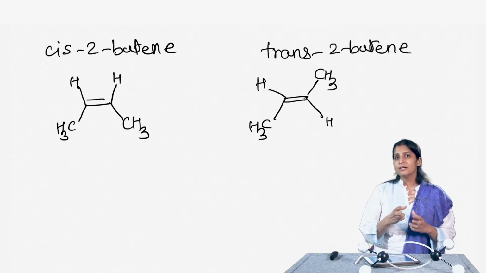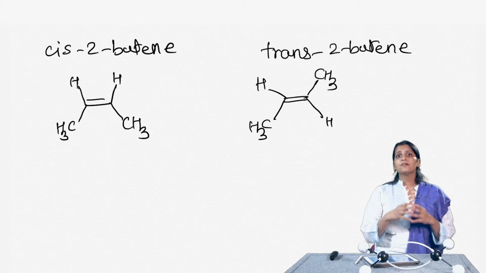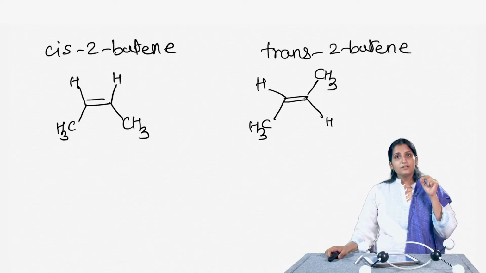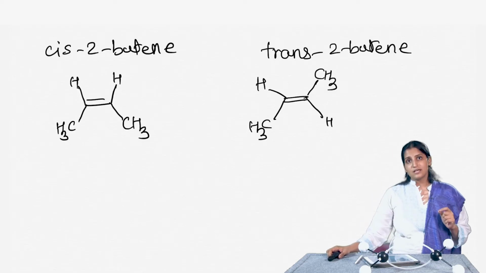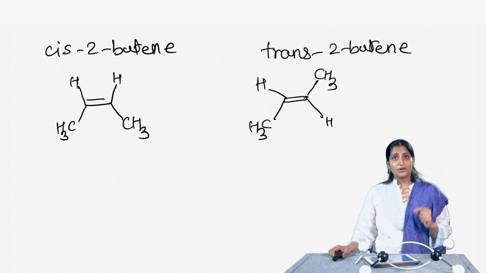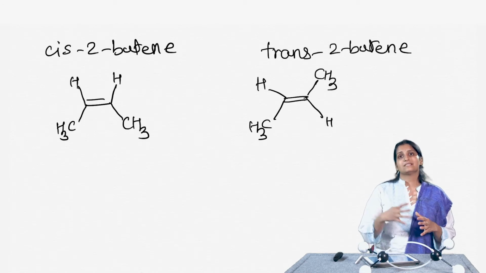So, this really fits with our definition of diastereomers: they are non-superimposable, non-mirror images, and they have different physical as well as chemical properties. In fact, one of the really cool examples of cis-trans isomerism is the one with rhodopsin. When rhodopsin absorbs light, a double bond interconverts between cis and trans forms.